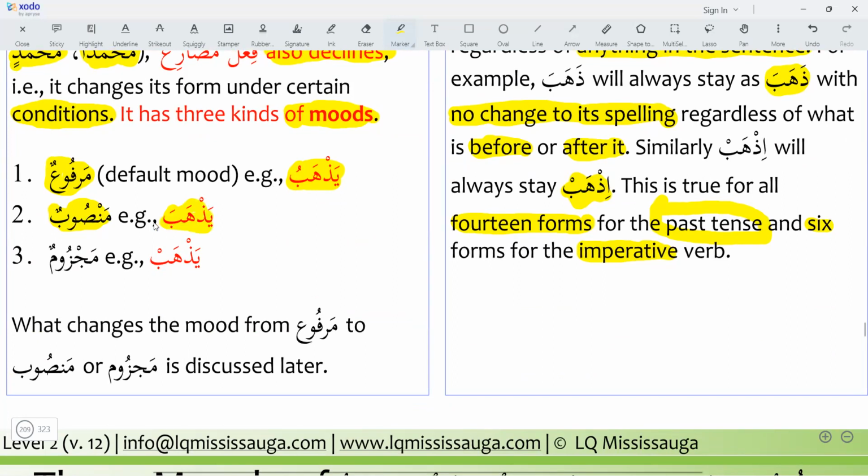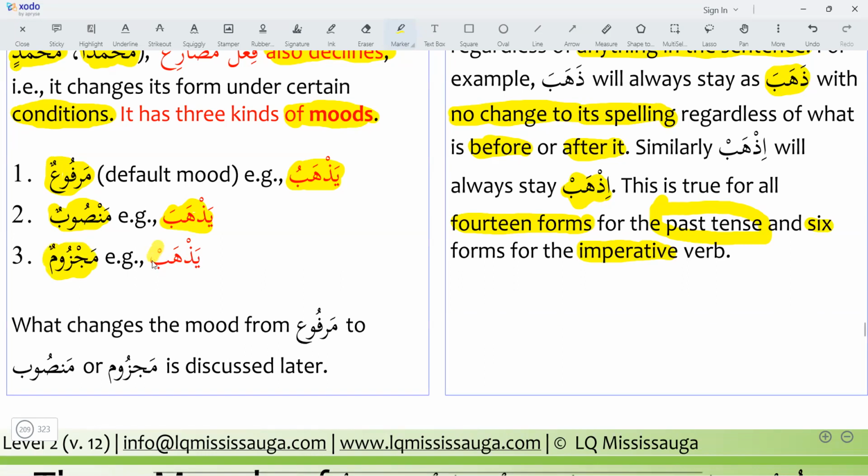And about the nouns, we have learned that when they are majroor, they take kasra. But when the fi'l mudari's third form, its third mood, is majzoom, not majroor. So the third form of the fi'l mudari is majzoom. Yazhab.